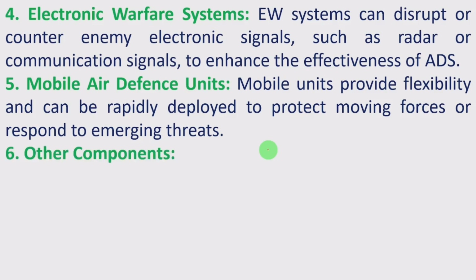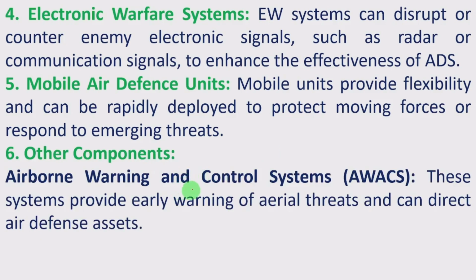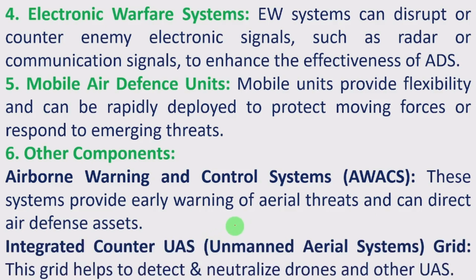The other components: airborne warning and control systems, AWACS. These systems provide early warning of aerial threats and can direct air defense assets. Then the integrated counter unmanned aerial systems grid.